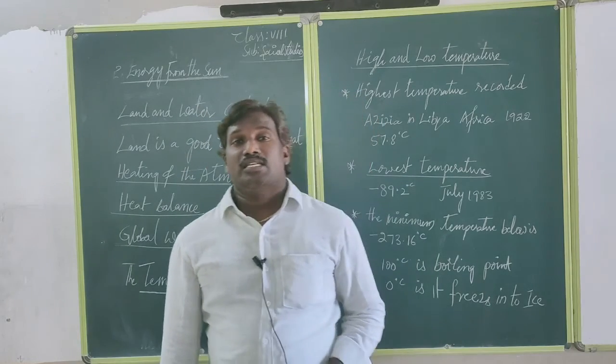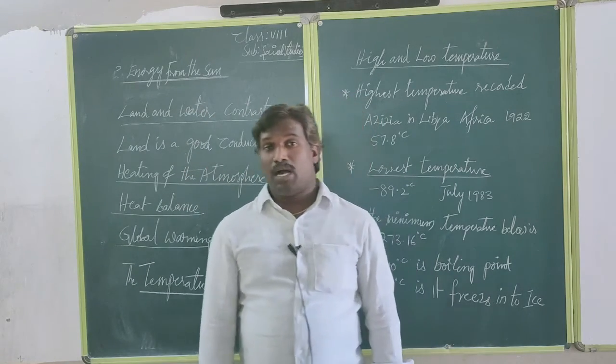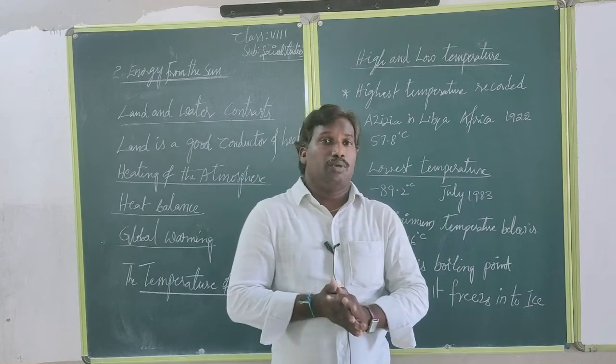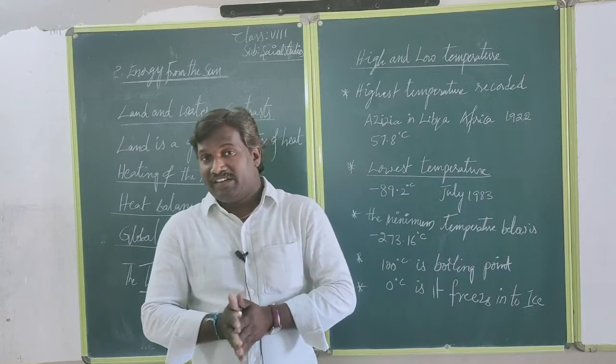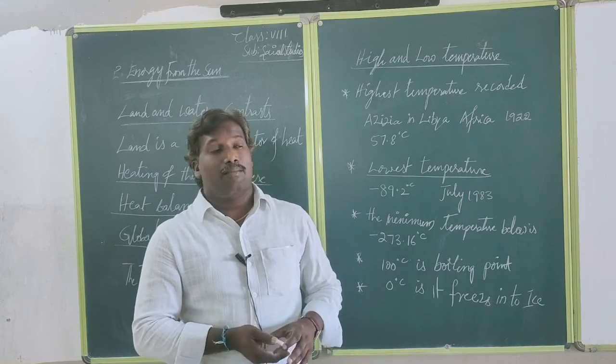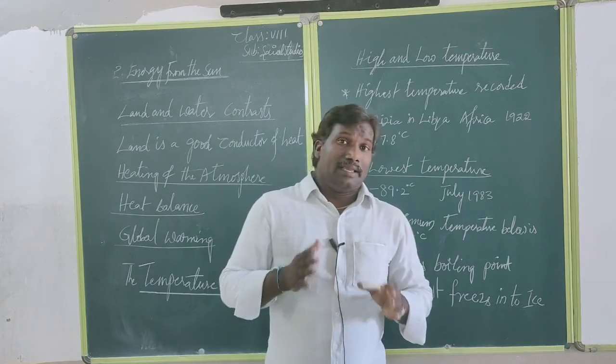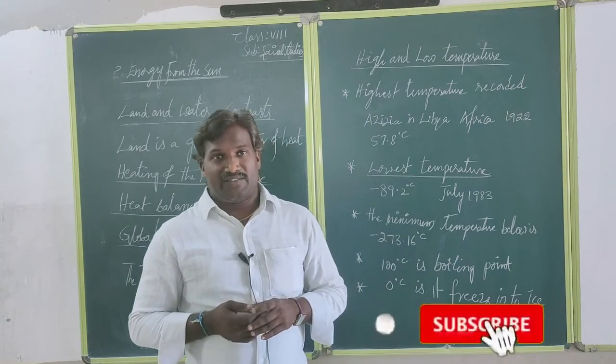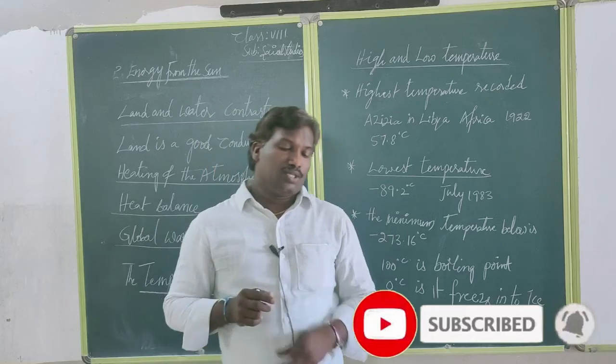In some months, more temperature is recorded, in summer time. That's why we get summer holidays every year in summer, mainly April and May, or the first or second week of June, when there is very much sunlight.